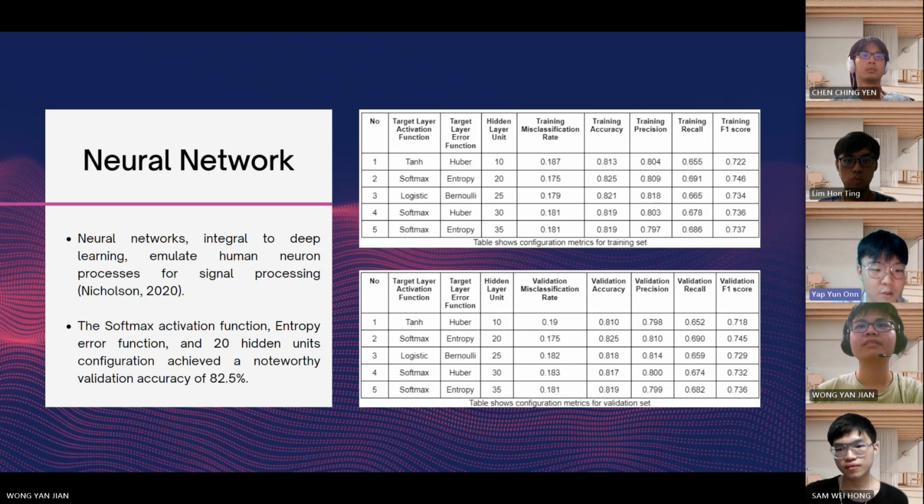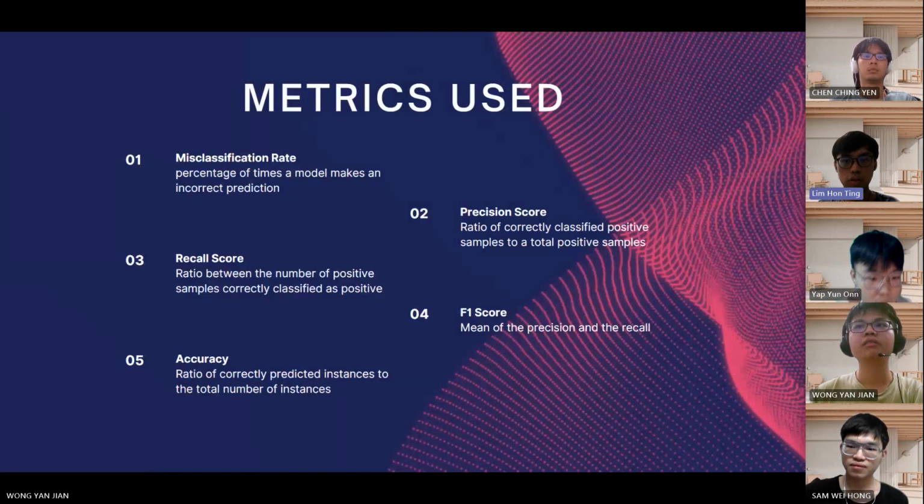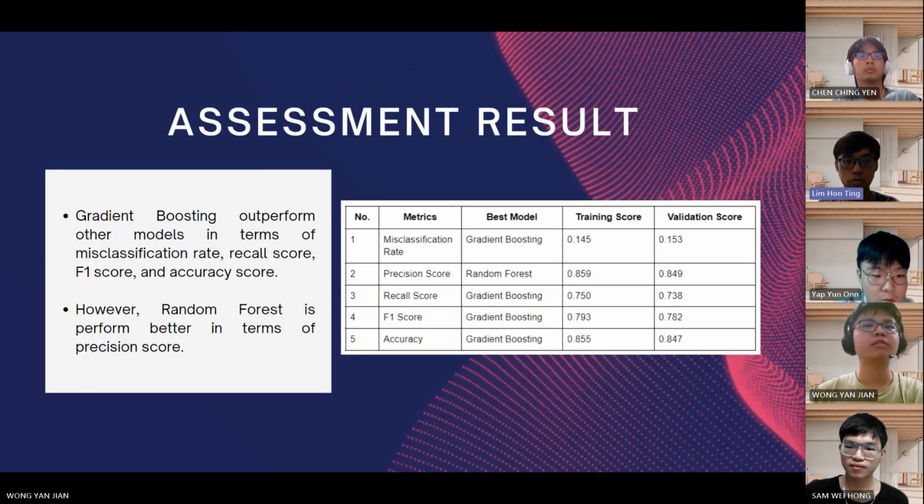The best configuration of softmax activation function, entropy error function, and 20 hidden units achieved a noteworthy validation accuracy of 82.5%. In assessment, various metrics like misclassification rate, precision, recall, F1 score, and accuracy are employed. Our modeling involves 5 distinct approaches, with gradient boosting showcasing exceptional performance in misclassification rate, recall, F1 score, and accuracy during validation. Noteworthy, random forest emerged with the highest precision score of 0.849.